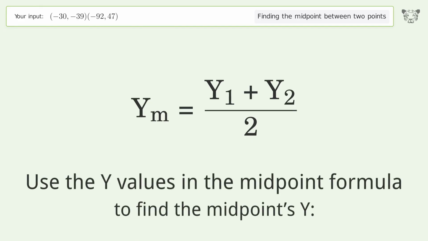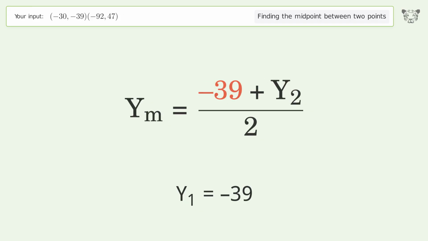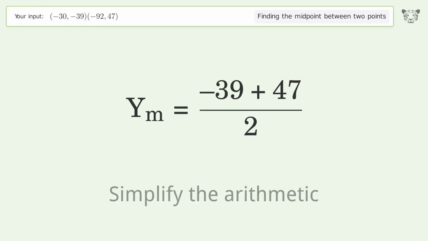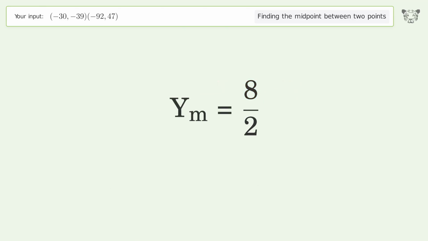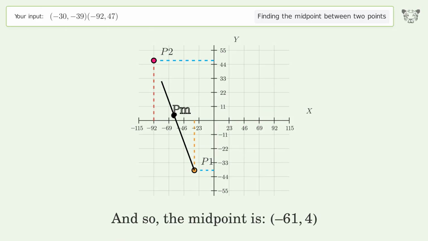Use the y values in the midpoint formula to find the midpoint's y. y1 equals negative 39. y2 equals 47. Simplify the arithmetic. And so, the midpoint is negative 61,4.